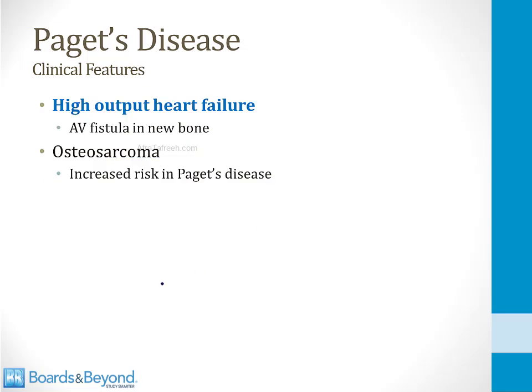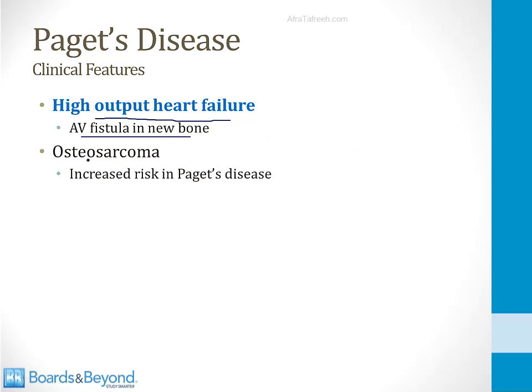So there's a rare complication of Paget's disease that they love to ask you about in step 1 of your boards, and that is high output heart failure. All that increased vascularity of the bone can lead to a connection between the arterial side of the vascular system and the venous side of the vascular system. This is called an AV fistula in the new bone, and when you have an AV fistula, blood bypasses the resistance vessels like the arterioles, and this can lead to high output heart failure, a rare but high yield complication of Paget's disease to know about.